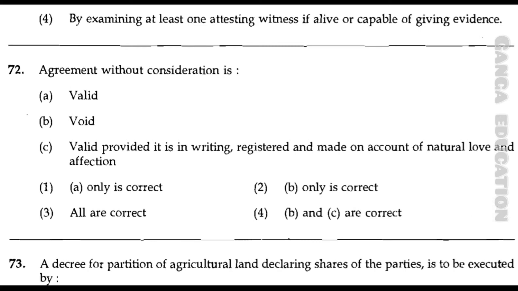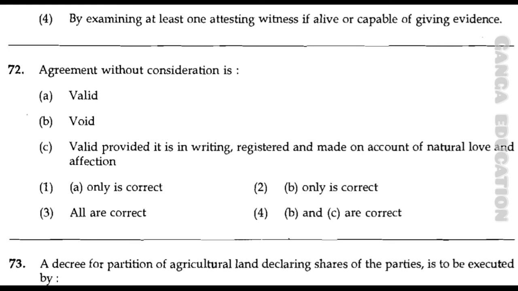Now question number 72. Agreement without consideration is A. valid, B. void, C. valid provided it is in writing, registered and made on account of natural love and affection. Option number 1, A only is correct. Option number 2, B only is correct.